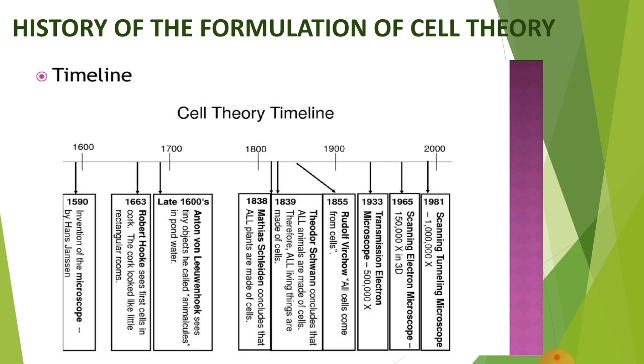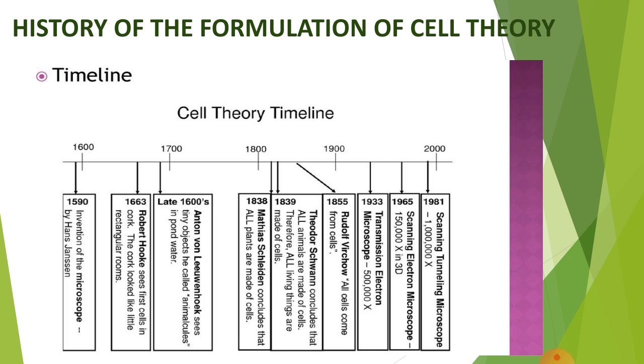Now here is the timeline to study the cell theory. We start from the extreme left-hand side, where it is written 1600. Before 1600, the microscope was invented by Hans Janssen. Then Robert Hooke was able to see the first cells in cork. Then Antony van Leeuwenhoek observed small organisms in pond water and called them animalcules.